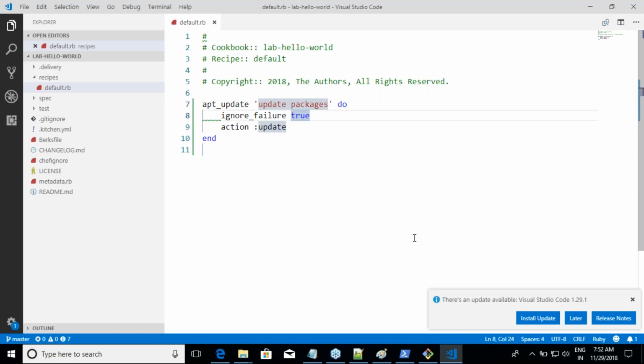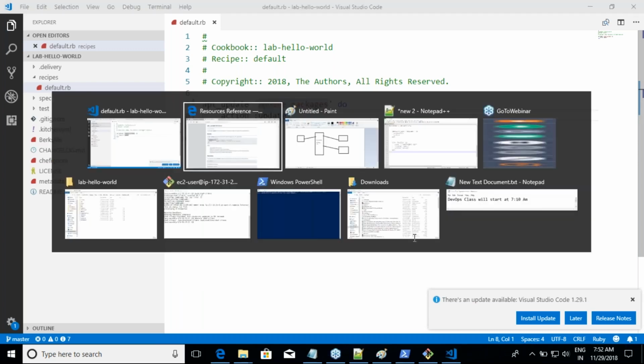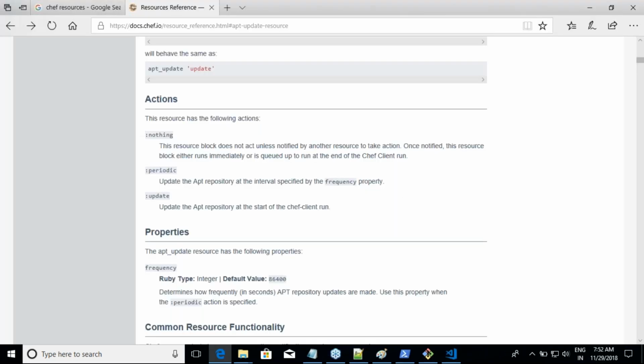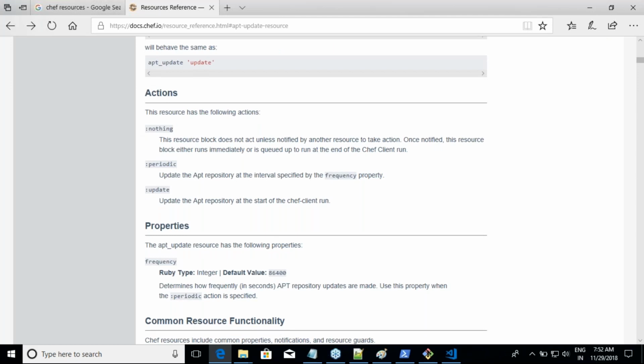And action is update. Now if you come over here, he will try to tell you that action has three possible values. The first action is nothing. In this case, I'll not do anything. The second action is periodic. If you tell me the time, I'll try to update this apt_update automatically for you in whatever periodic time which you have set. The third one is update. Update is I'm not worried, I'll do the update right now. Am I clear on this?